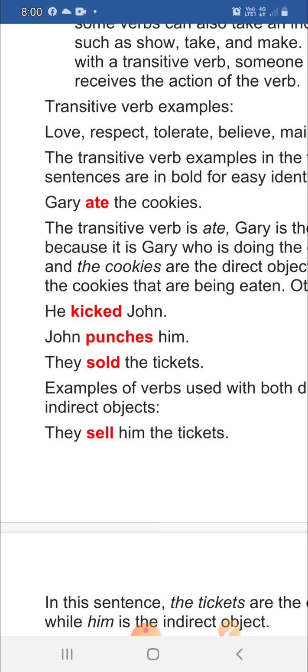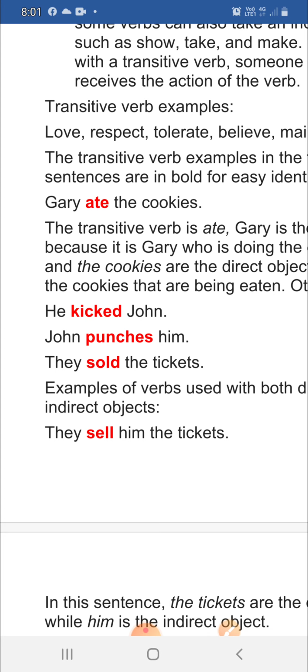Here an indirect word is given in order to show what action has been done to him. So, he is the subject, kicked is the action, and John is the object on whom the action is performed.